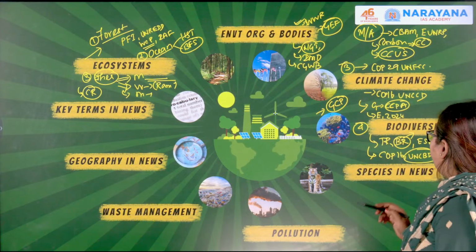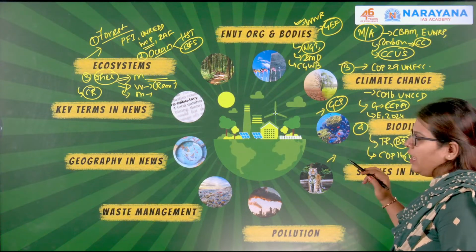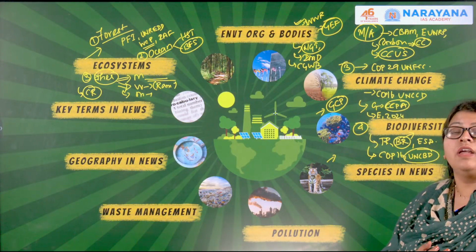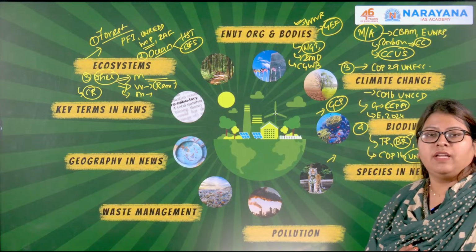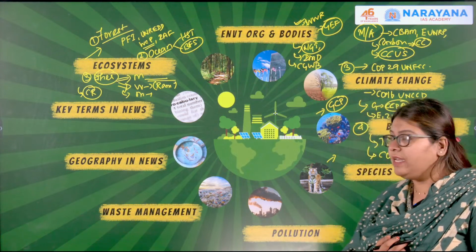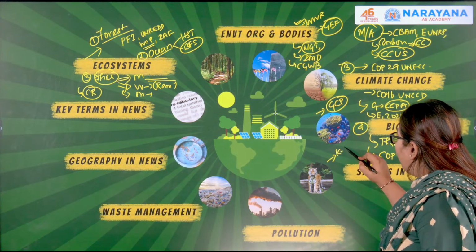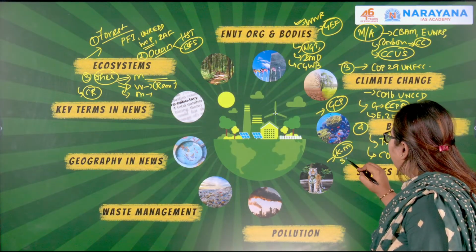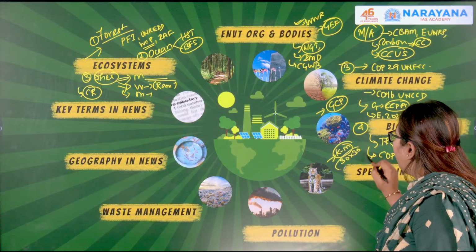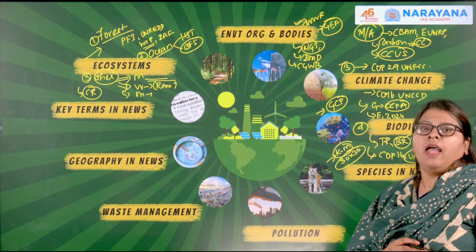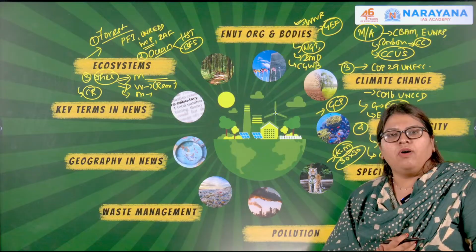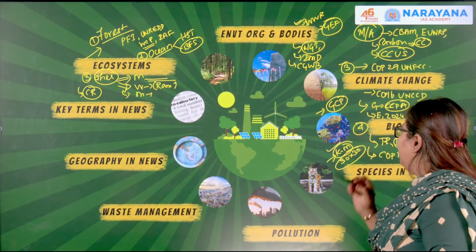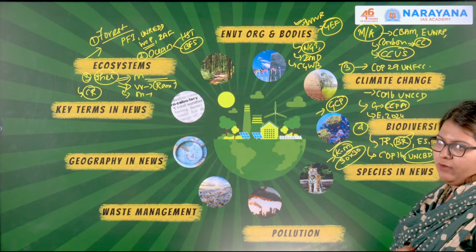Okay, so we also saw the updating of the National Biodiversity Strategy and Action Plan that has been updated by India in line with the Montreal Protocol of Biological Diversity, where we looked at the 30 by 30 targets which were set over here, and in line with that, what were all the updated strategic plans of India. So this is what we looked at under biodiversity.